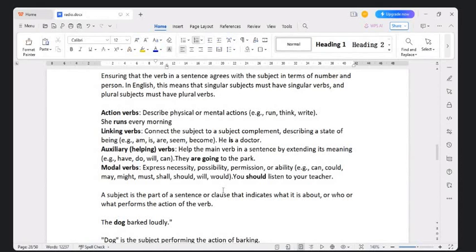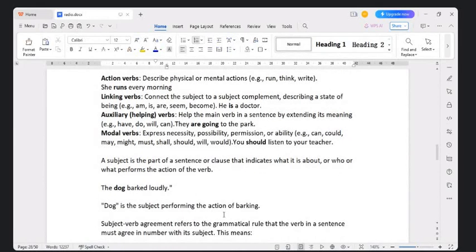They express necessity, possibility, permission, or an ability. Example: can, could, may, might, must, shall, should, will, etc. Now, what is a subject? A subject is a part of a sentence or a clause that indicates what the sentence is all about. The dog barked loudly. Here, dog is the subject performing the action of barking.